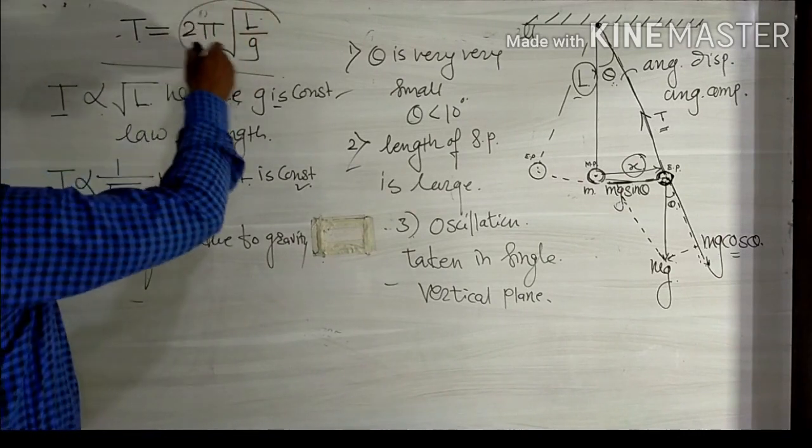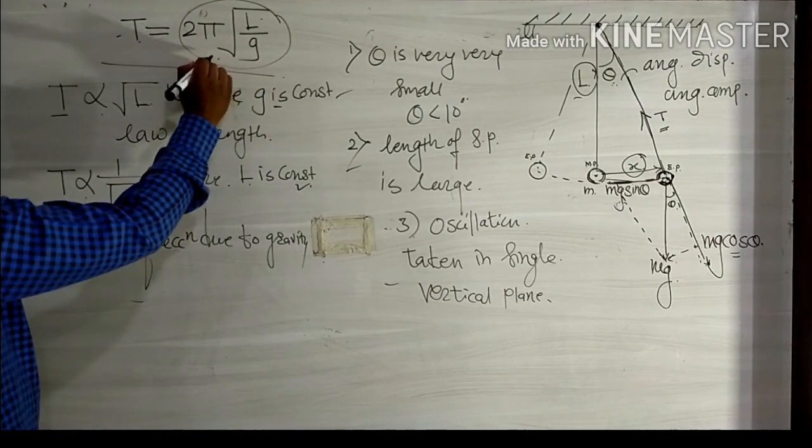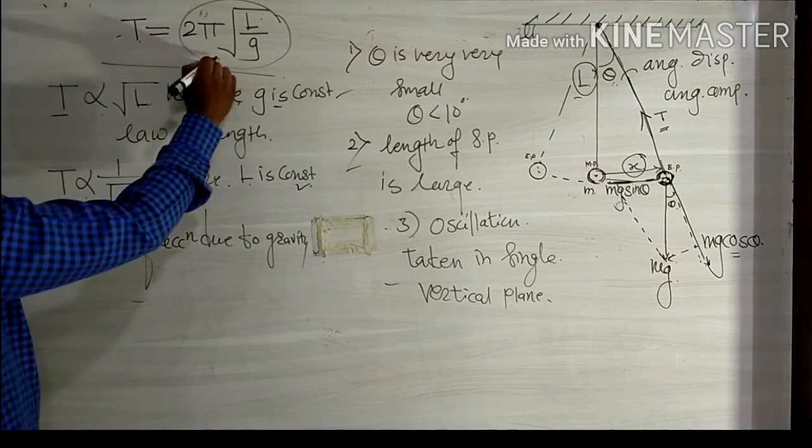In that whole expression, mass is not mentioned.